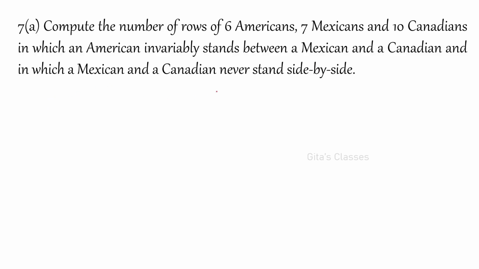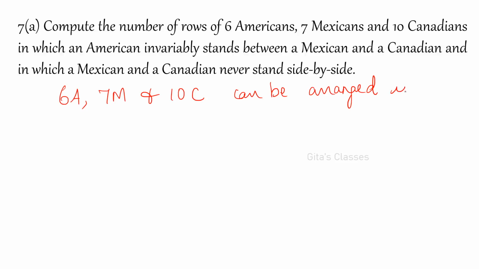So first, 6 Americans, 7 Mexicans and 10 Canadians can be arranged in a row in how many ways? 6 factorial into 7 factorial into 10 factorial ways, okay?